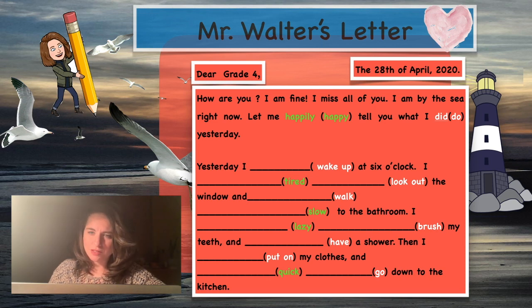But look, the letter isn't finished. He needs help. So, where you see the white words, you need to write in past simple. Where you see the green words, you need to change the word to an adverb using our special rules, okay?